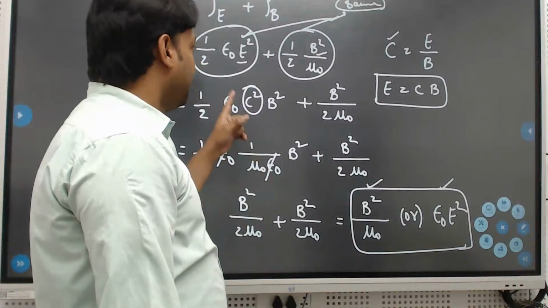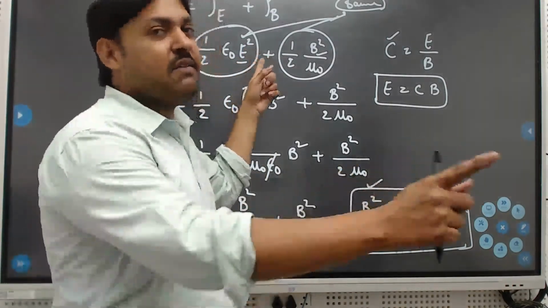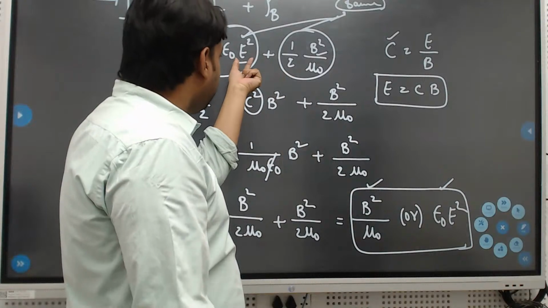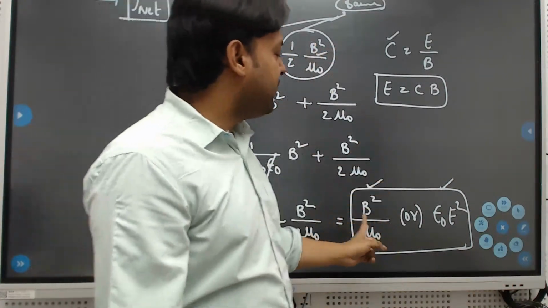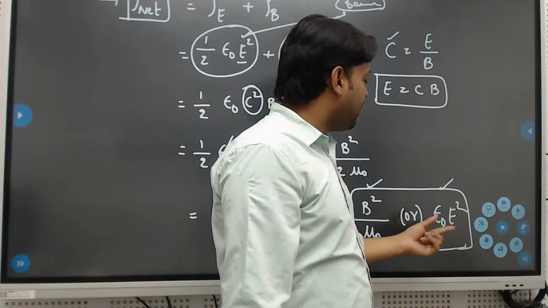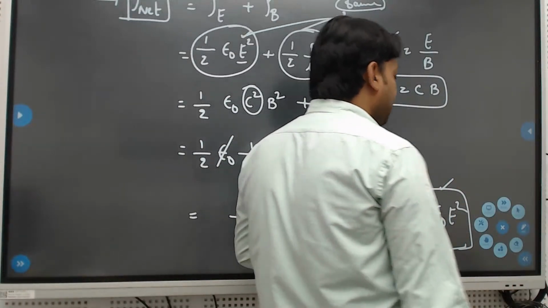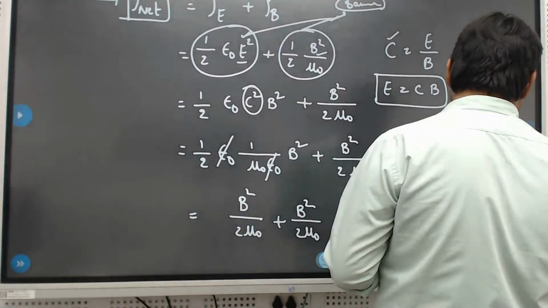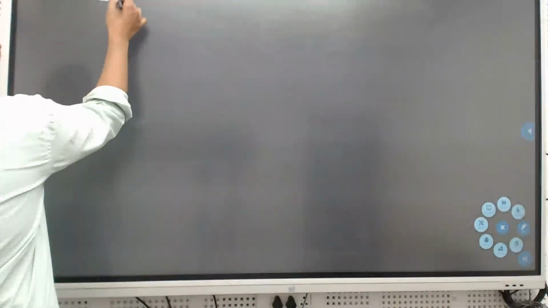Have we got the point? Half epsilon naught E square, I didn't consider the complete wave equation. So if E is a constant and B is a constant value, then we can go with this B square by mu naught or epsilon naught times E square. Now, let us assume a wave equation is given in the question.